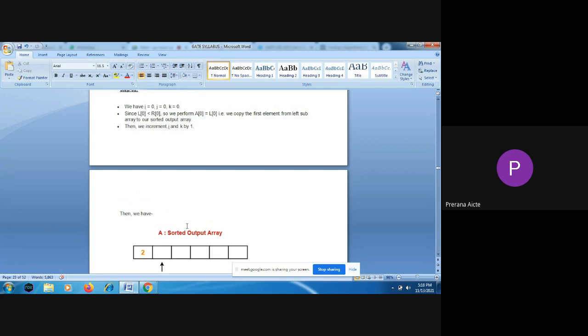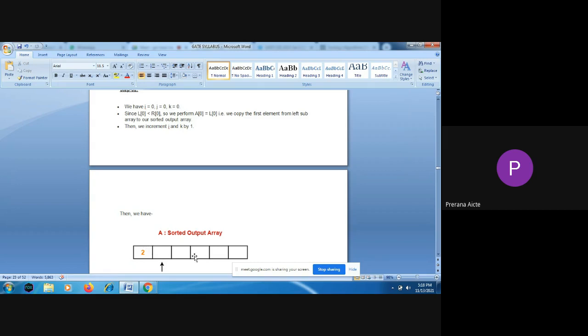Once dividing the list has stopped, it will compare the first two elements and arrange them in the sorting order, and those two elements will be compared with the third element and placed in the sorting order, like that.